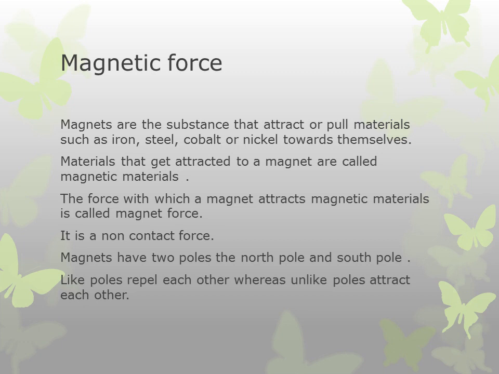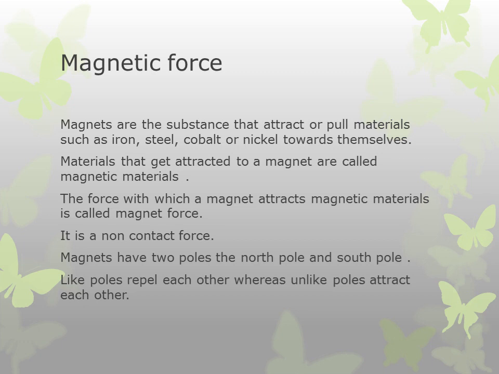Why? Because the magnet is the charged body and the metals are the uncharged body. When you bring them close, what will happen? A force will be created and they will be attracted. So this force is called the magnetic force. Magnets are substances that attract or pull materials such as iron, steel, cobalt and nickel toward themselves.